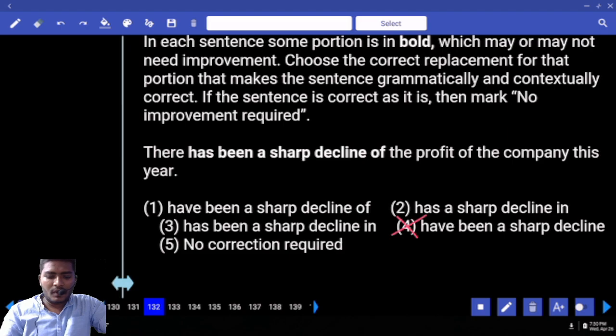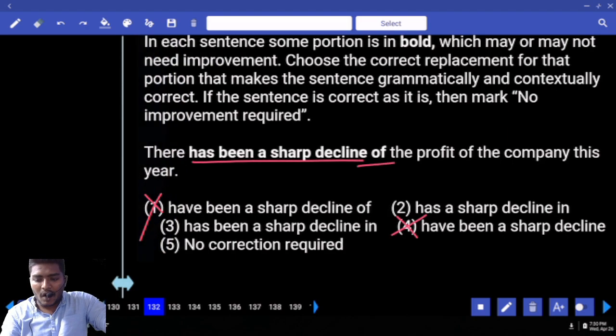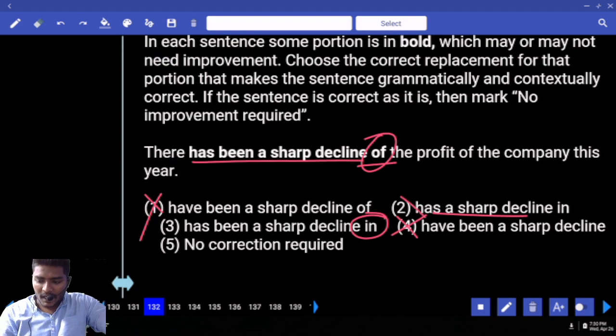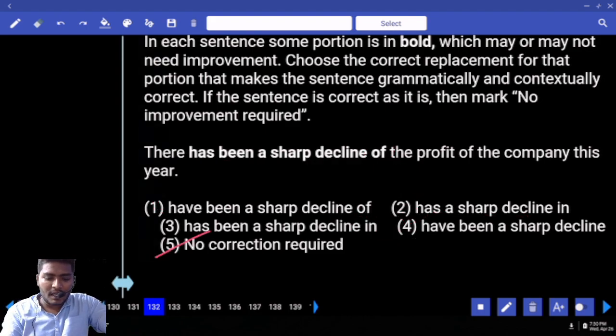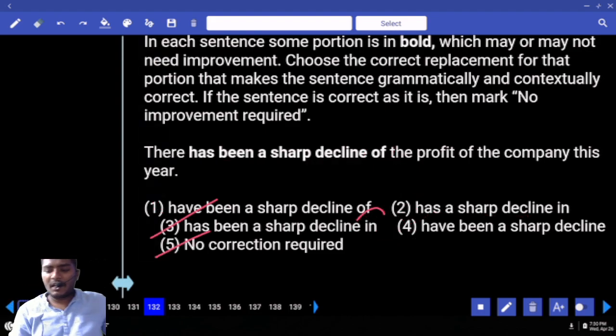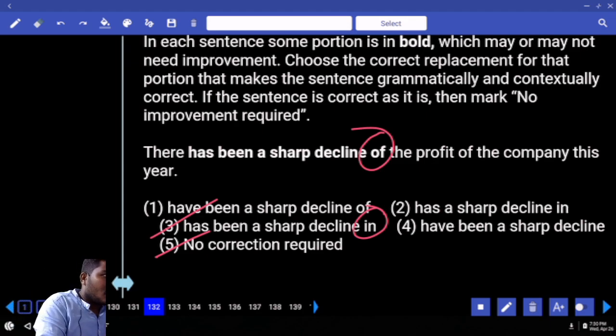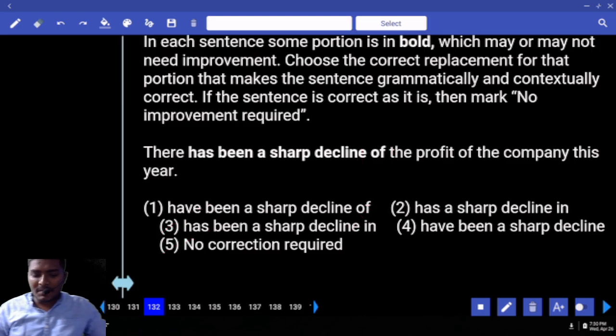4 and 1. Now, there has been a sharp decline of, there has been a sharp decline in, there has a sharp decline. Has sharp decline? No. Eliminate that. Your answer is no correction required or 3. Tell me your answer. Difference is in and of. Decline in the profit or decline of the profit? You get loss in the business, loss of the business. Loss in the business. Answer comes with the third one.